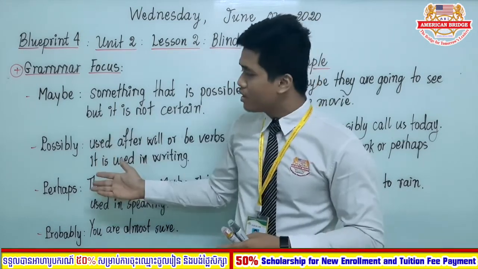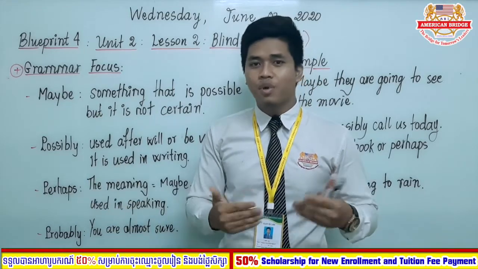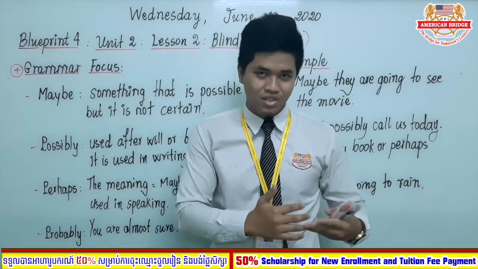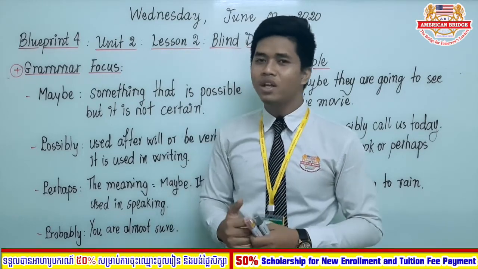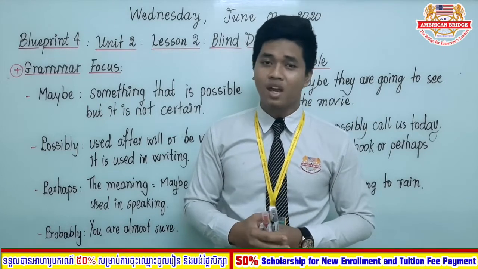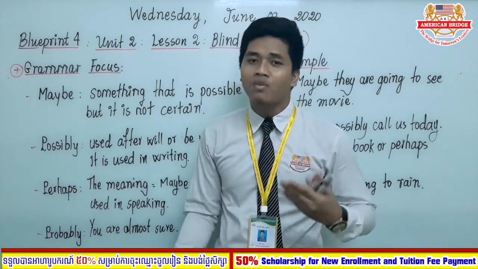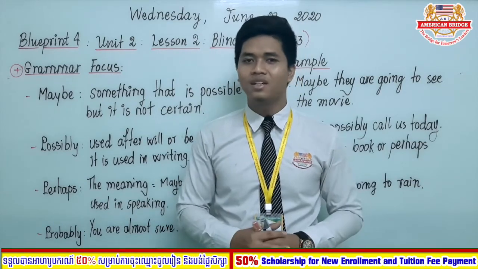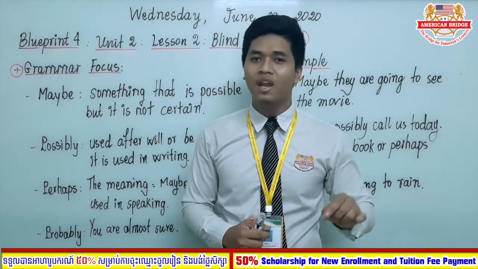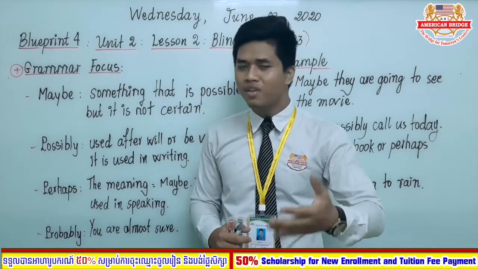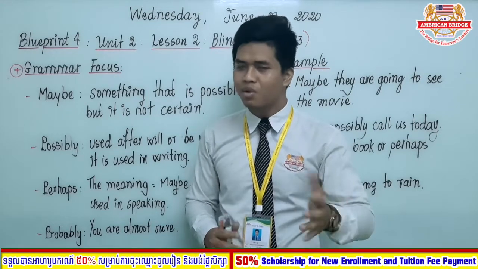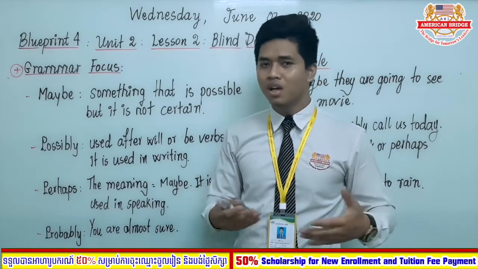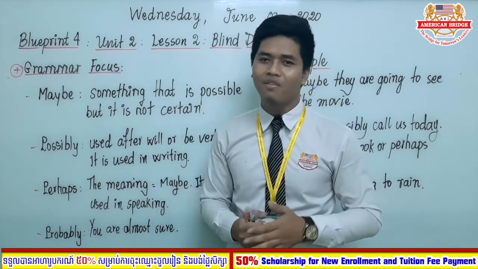And these are words of certainty. They express the degree of how sure you are of your predictions. These words function as adverbs. All of them are adverbs. And how do we use them and what are the meanings? We will look at the meaning of each individual adverb first. I think you understand what an adverb is, so I don't need to explain more about the part of speech, because as I can observe, all of you are very smart.